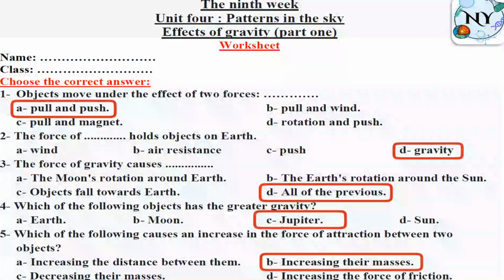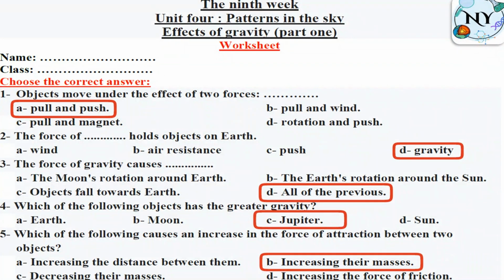We said before that Jupiter is the largest planet in the solar system. Not only that, but also it is the fastest planet that rotates around its axis. So when we say Jupiter is the largest planet, it means it has the largest mass. So it has the largest gravity or the greater gravity.